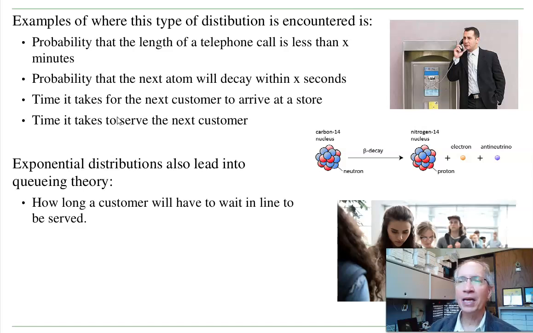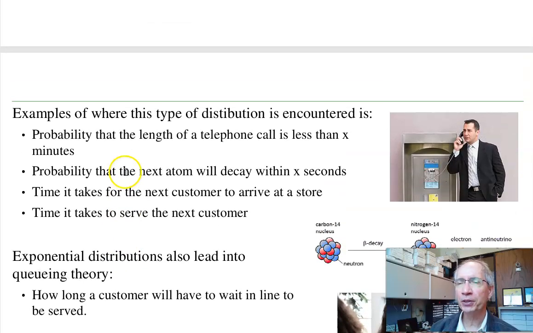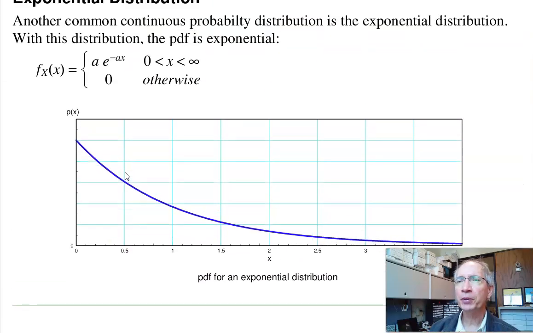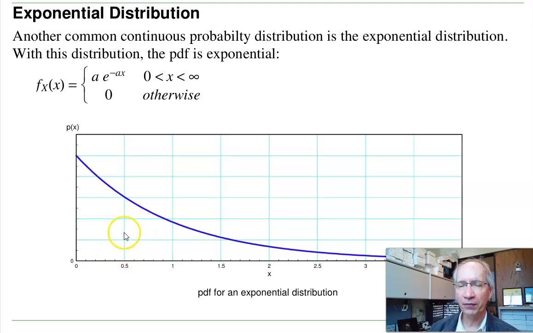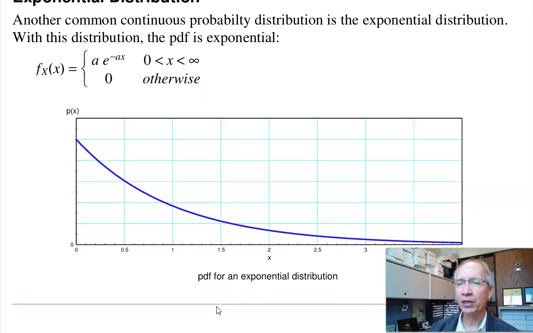The time until an atom decays is an exponential distribution. The time it takes for the next customer to arrive is exponential. The time it takes to serve a customer is exponential. So this is a little bit different than a uniform distribution. The uniform distribution just took on a fixed set of values, like between 0 and 1. An exponential goes out to infinity. Probability gets smaller and smaller, but there is no upper limit to how long it could take.